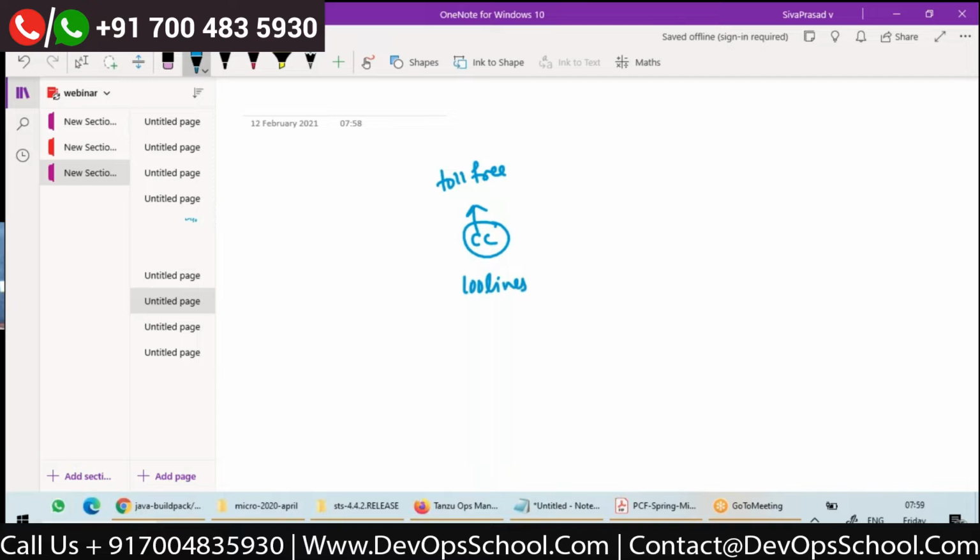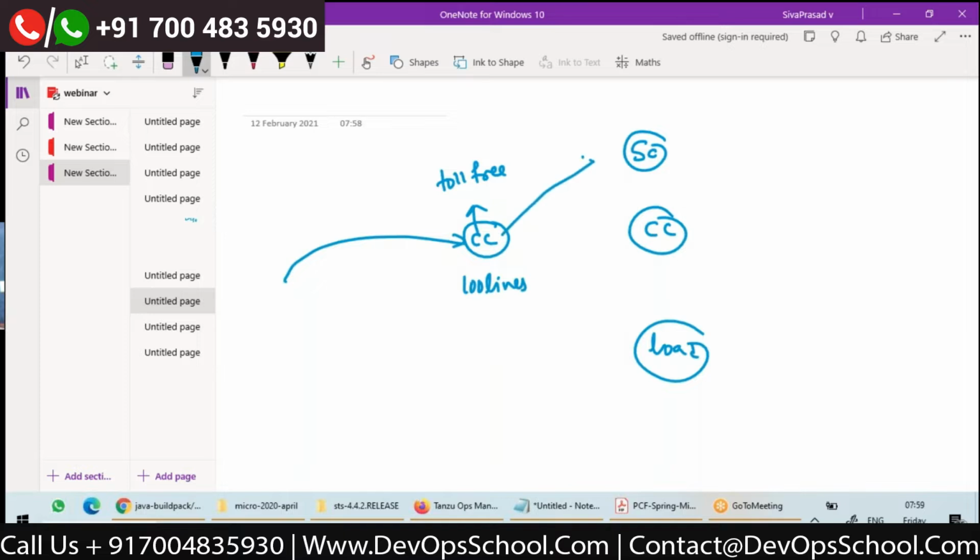And in the call center, there are various departments like savings account, credit card department, and maybe loan department. Whenever any caller calls this call center number, he'll press 1 or 2. If he presses 1, he'll be connected to the savings account department. If he presses 2, credit card, and if he presses 3, loan, right? So maximum how many lines can be connected like that for toll free? Let's say 100, right?